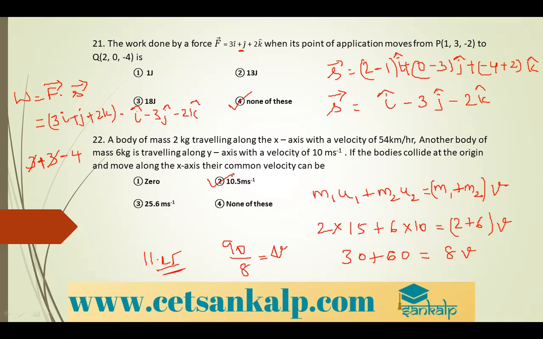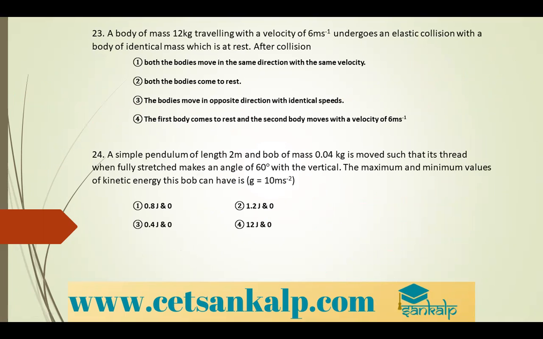Okay, next, a body of mass 12 kg traveling with a velocity of 6 meter per second undergoes an elastic collision with a body of equal mass which is at rest. After collision, the first body comes to rest and the second body moves with a velocity of 6 meter per second. So it is option 4. So it is a direct question and write it down.